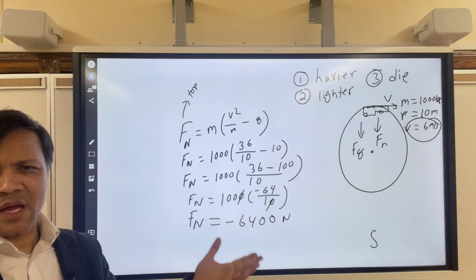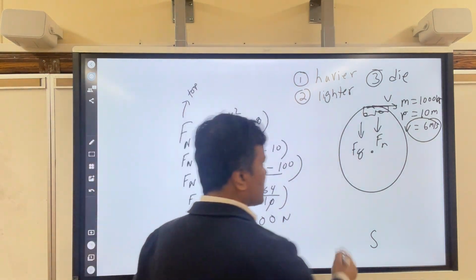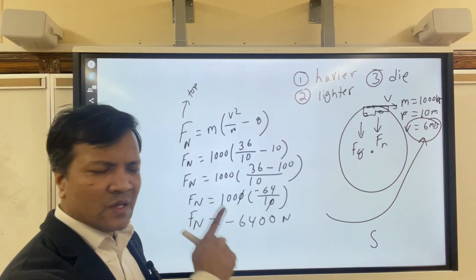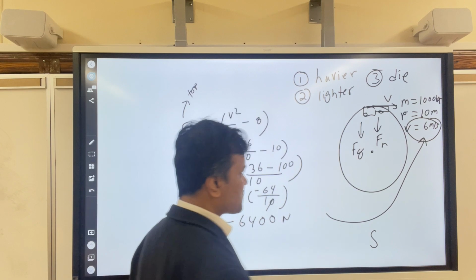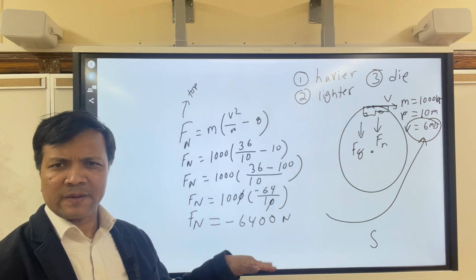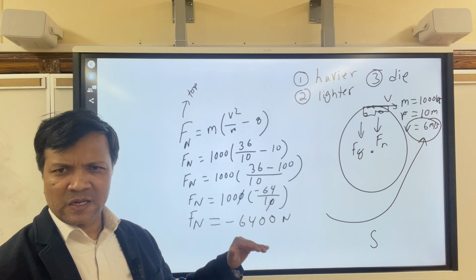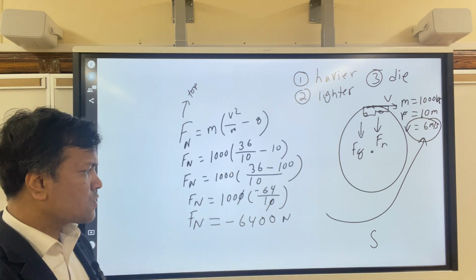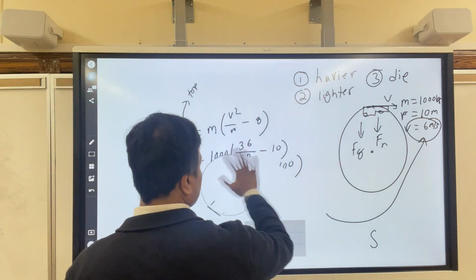So yeah, our hypothesis was right. We said that he won't survive with 6 meters per second because the required velocity is 10 meters per second. And that is true. Again, we show that the normal force is less than 0, so he won't survive. So we showed it two ways that he won't survive.